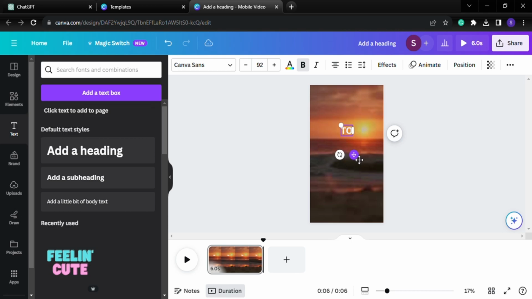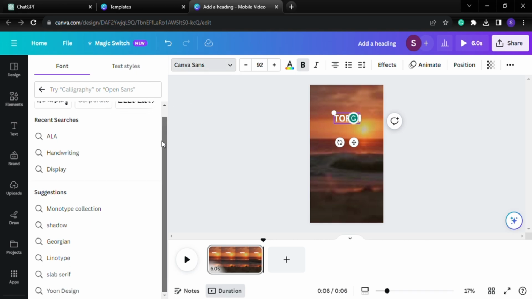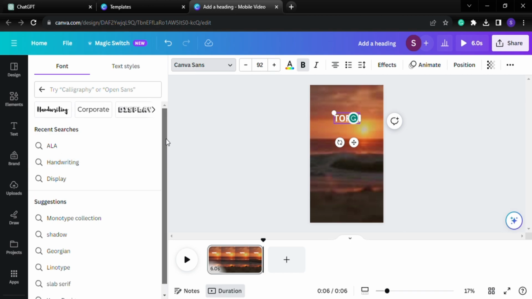Because we are going to add some text, adjusting to our first piece of text, which is going to be the topic, I'm just going to replace the text with the word topic. I'm going ahead and dragging it to the top. Here is about where I want it. Now I'm going ahead and styling.